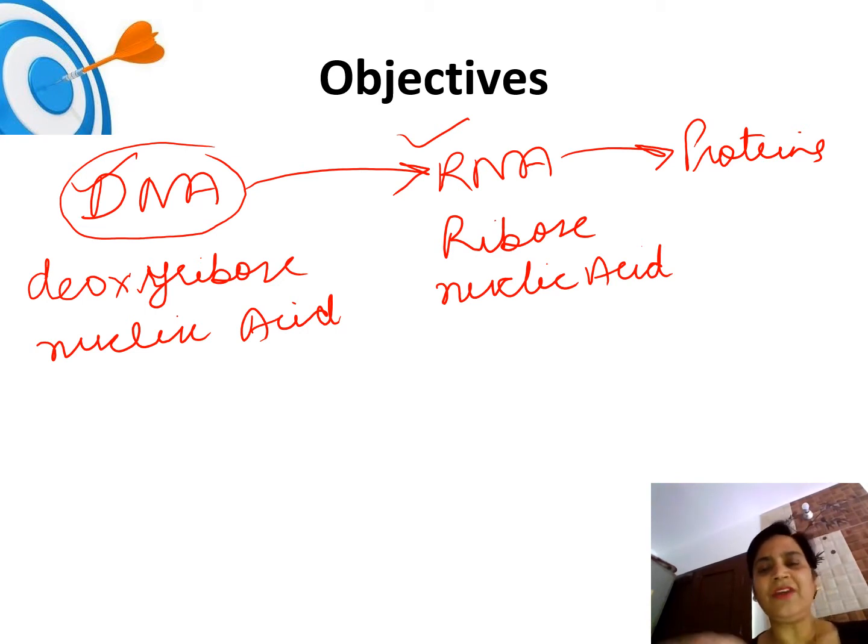As we move further in the video, I am going to tell you about the different types of RNAs synthesized in the nucleus. Some RNAs are present in the ribosomes, which lead to the formation of proteins. Here in the chemistry of nucleic acids, we are going to concentrate only on DNA and RNA, the predominant nucleic acids. Since this video is about chemistry, we will look at the composition of DNA and the composition of RNA.